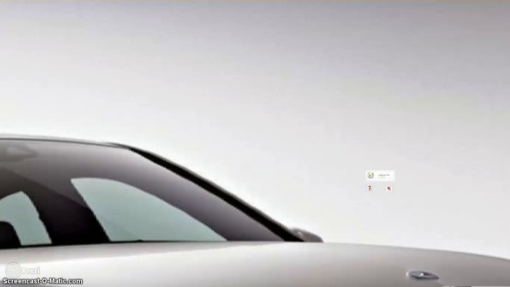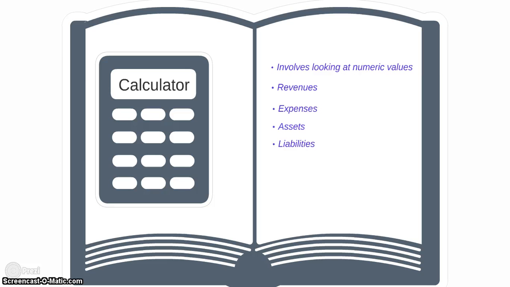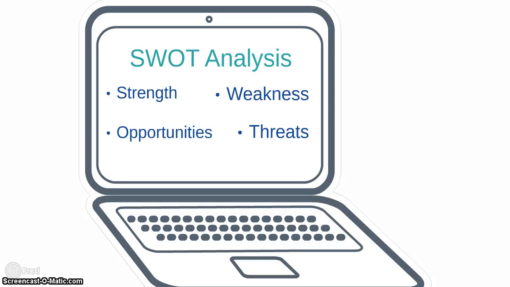Fundamental analysis comprises two parts: quantitative and qualitative. Let me zoom into quantitative first. It involves looking at numerical values like revenue, expenses, assets, and liabilities, where we'll talk more about the financial ratios later on. Next will be qualitative. I will do a SWOT analysis on this: strengths, weaknesses, opportunities, and threats.